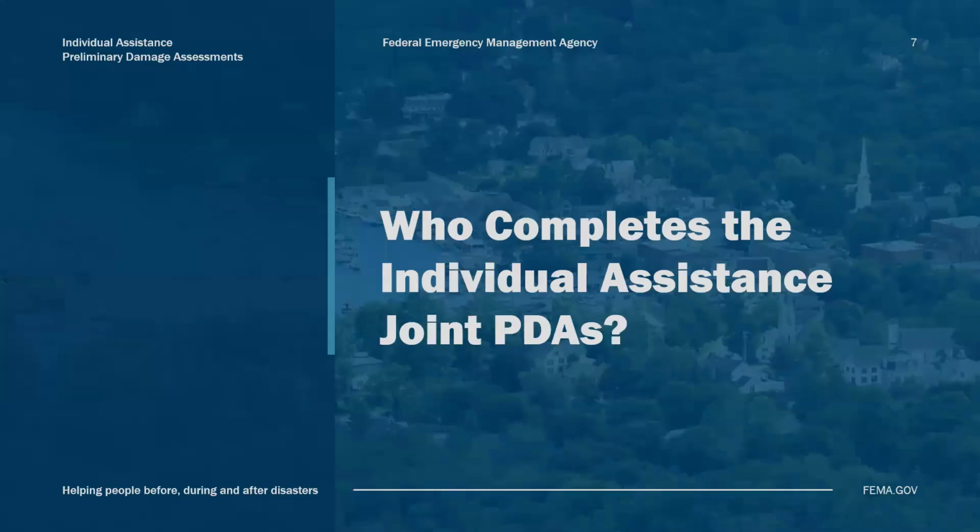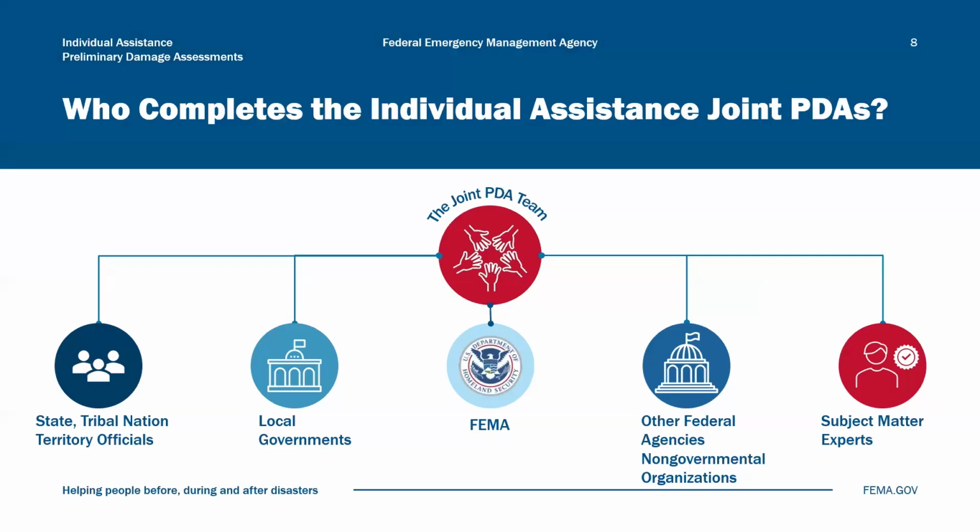Now that we've discussed what individual assistance is and important considerations, let's learn more about conducting individual assistance joint preliminary damage assessments, or PDAs. State, tribal nation, or territorial governments are responsible for working with local emergency managers to assess whether initial damage assessment information is complete and aligned with FEMA PDA standards.